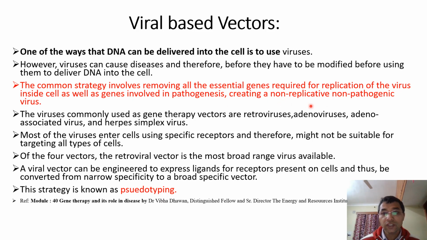This is the first important point: if we are using a viral vector in gene therapy, our first job is to modify the viral genome so that it becomes a non-replicative, non-pathogenic virus.